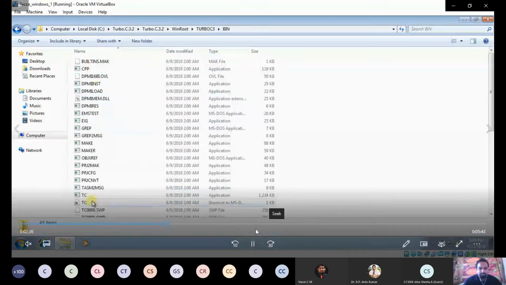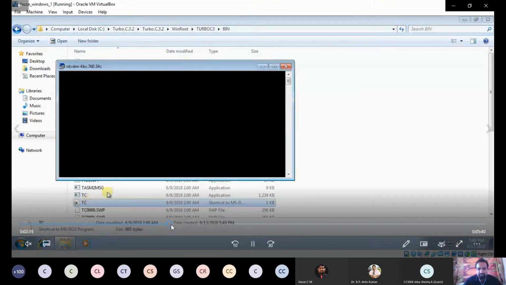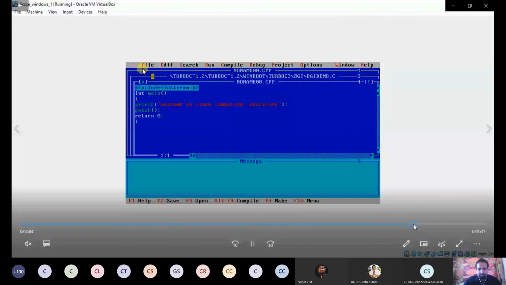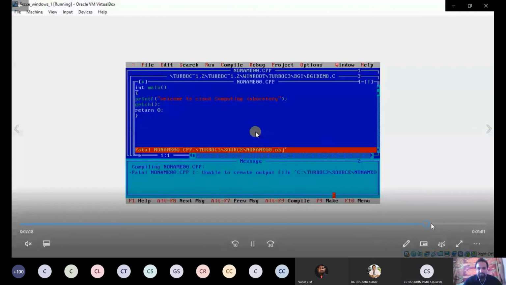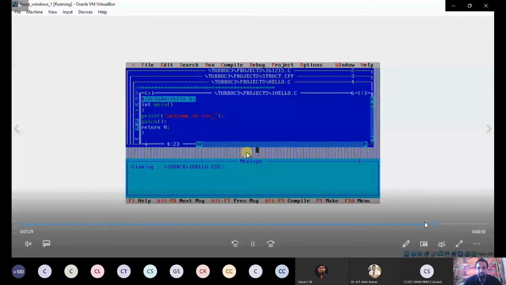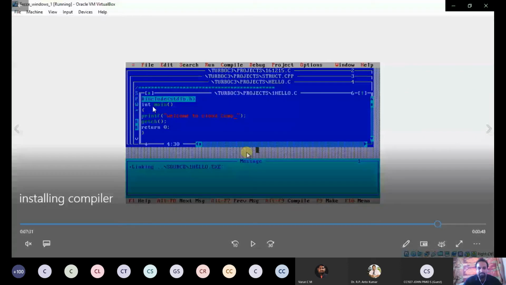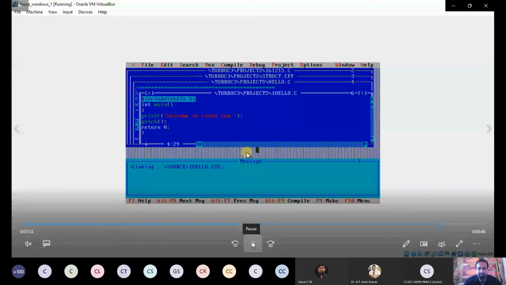Now you have to run Turbo C. Turbo C you have to run. So now here what I am going to do is type a simple program. I am going to print welcome to cloud computing. Okay, in the main, open brace, close brace, printf welcome to cloud computing, then getch, return. Okay, now you see I am going to run the program. Welcome to cloud computing laboratory.